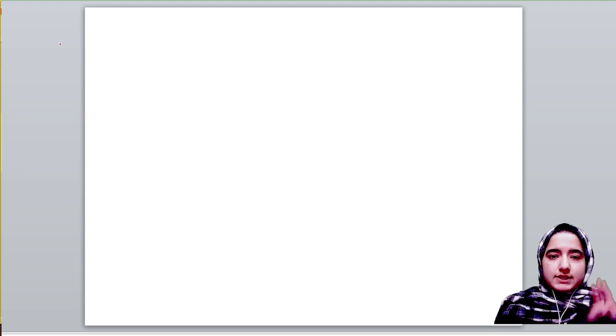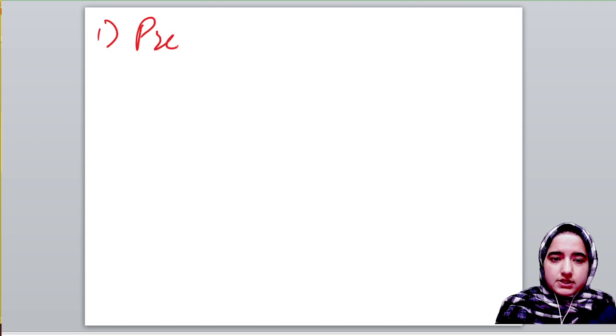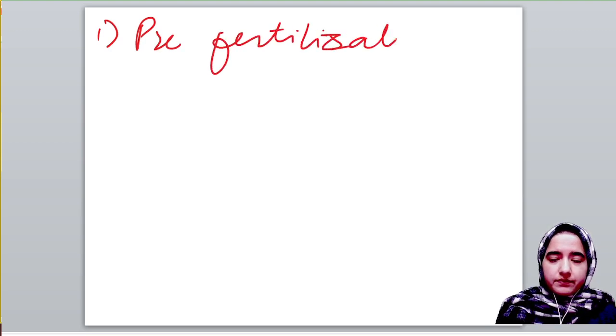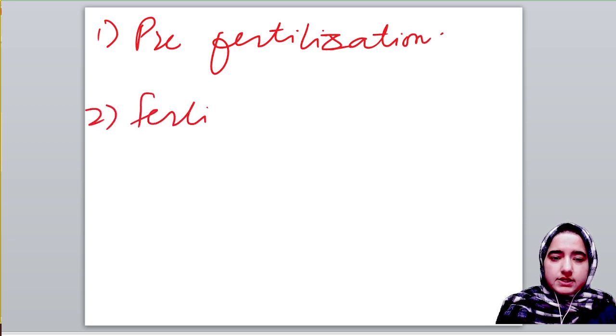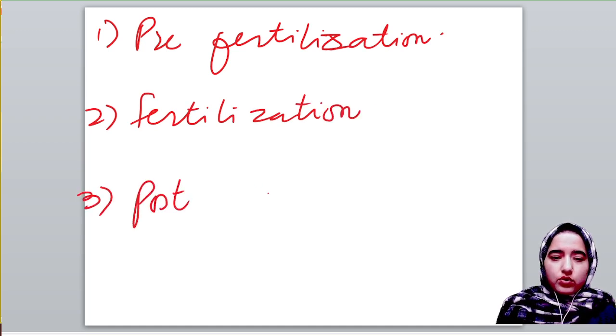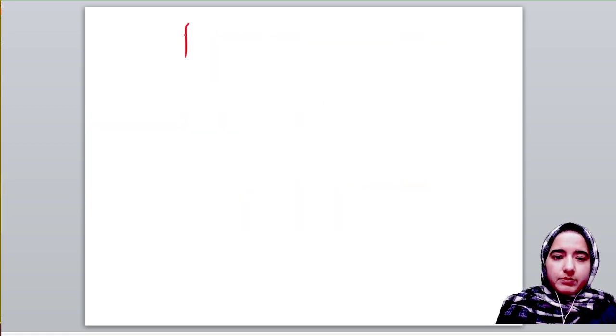In sexual reproduction we have three main stages. First stage is pre-fertilization. Another stage is fertilization, and the final stage is post-fertilization events. We will see what will happen in pre-fertilization events.